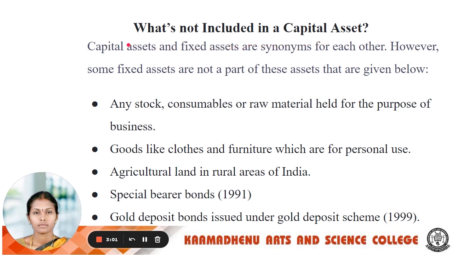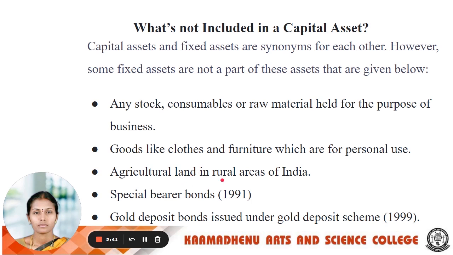Next, we see what assets are not included in capital assets. Capital assets and fixed assets are synonymous with each other. However, some of the fixed assets are not part of the capital assets. They are given below. First one, all stock or consumable raw material. Second one, goods like clothes and furniture which are used for personal use.